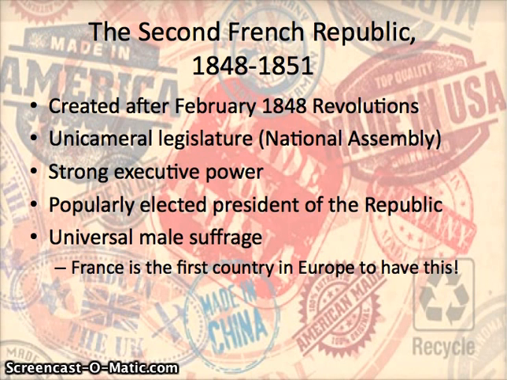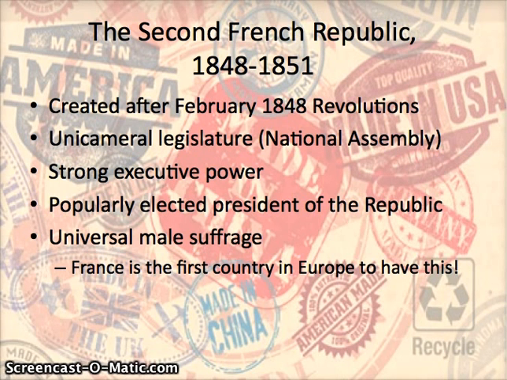So what they established first is a unicameral legislature. So again, just a one-house legislature. It's referred to as the National Assembly. They also want to have strong executive power, which is where the presidency of Louis Napoleon, or eventually Napoleon III, when he establishes himself as the emperor, is going to be very important, and we'll get to that soon. Also, the president of the republic is going to be elected popularly by universal male suffrage.